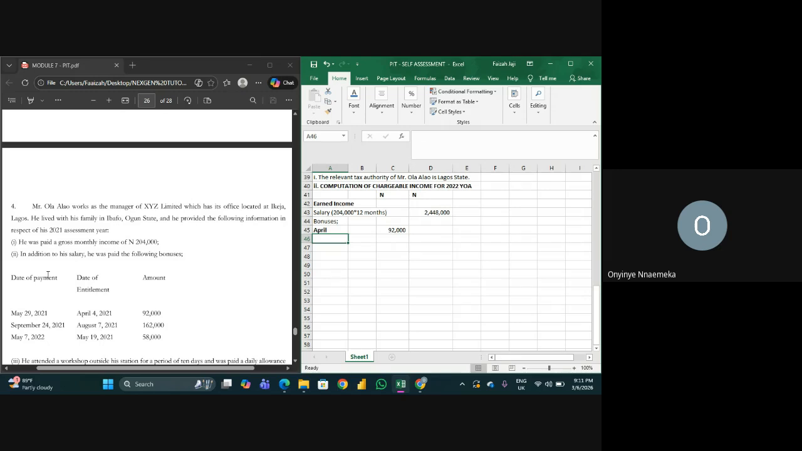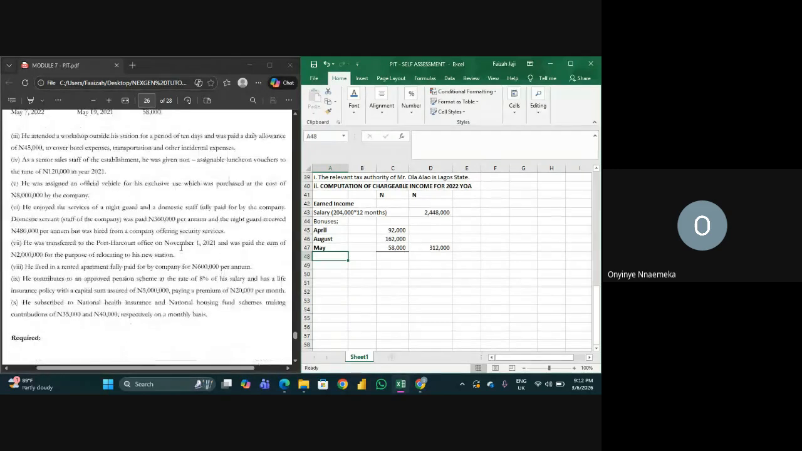How much is it? 92,000. Then this one, August, September. I think August comes before September. August, 162,000. Yeah, May, 58,000. So that's the total bonus that we have.